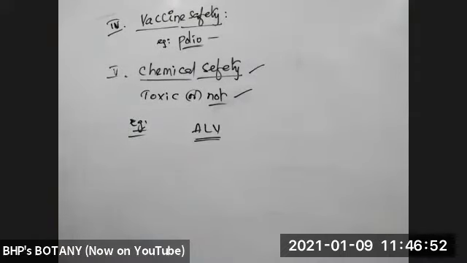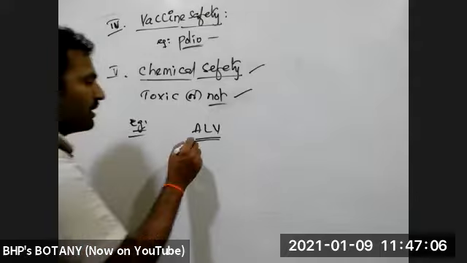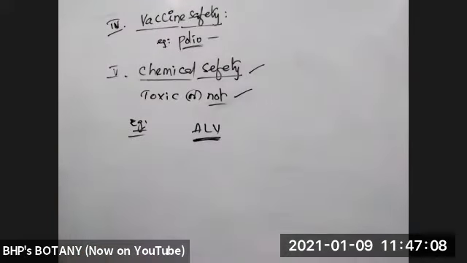Avian leukosis virus is causing a disease in poultry. Bird flu, avian flu. Avian leukosis virus, which is causing disease in poultry and causes the death of the poultry, that can be suppressed.